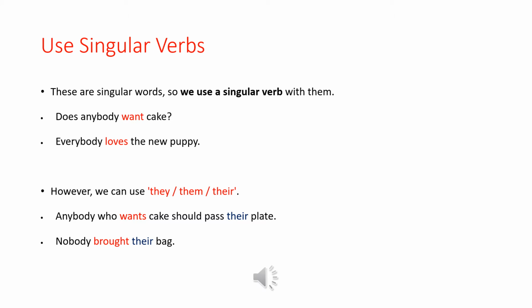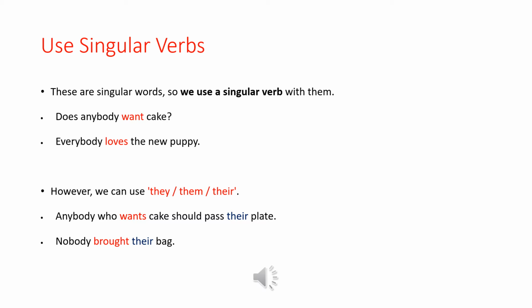First of all, let's talk about the verb. We use singular verbs with these words. So these are singular words and we use singular verbs as well. So we say, does anybody want cake? Everybody loves. So why do we put es?